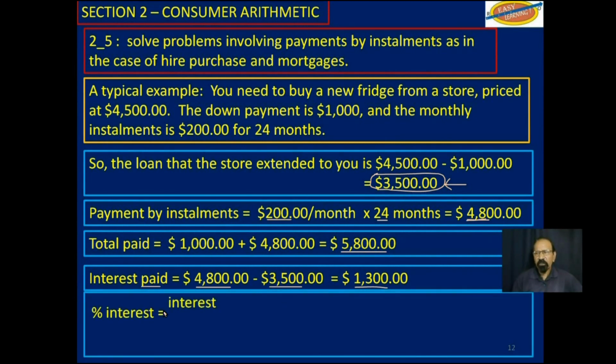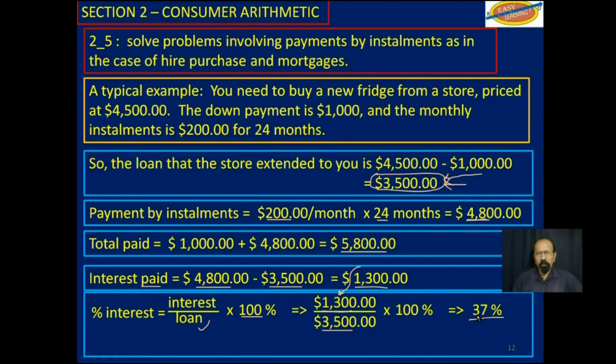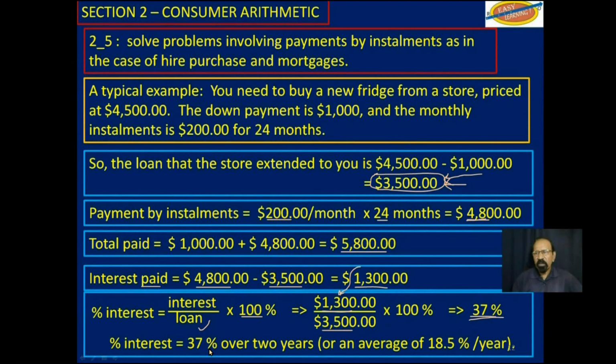So the percentage interest would be the interest over the loan multiplied by 100, and the interest would be $1,300, that's this up here, over 3,500, that's this credit here or loan, multiplied by 100, and so you get 37% over the 2 years. So on average, you divide the 37% by 2, and you get 18.5% per year.